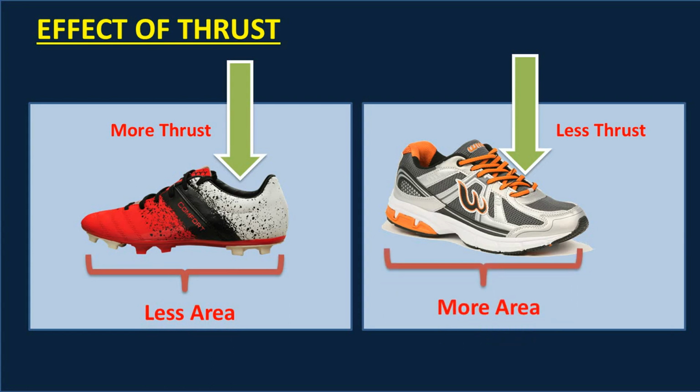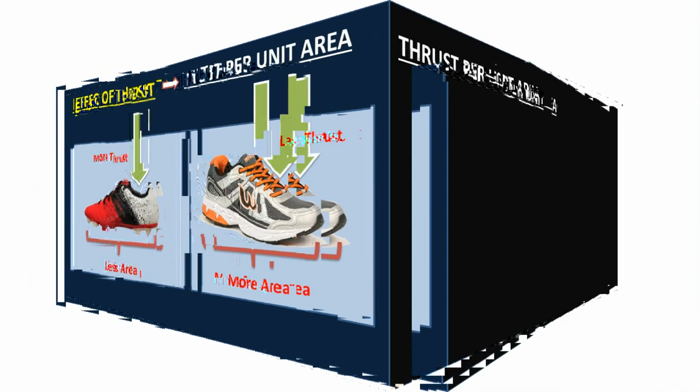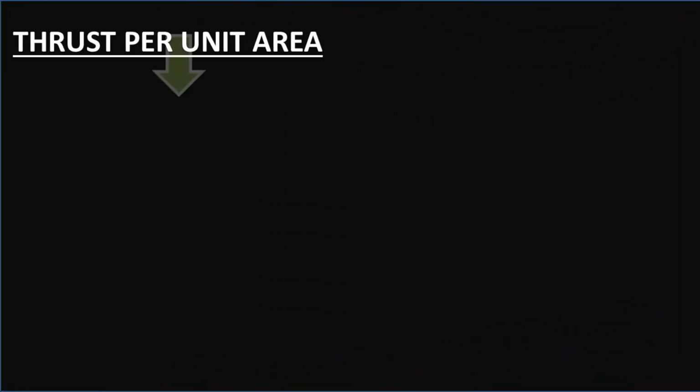So, the more the area, the less the effect of thrust, and the less the area, the more the effect of thrust. This effect of thrust is expressed in terms of thrust per unit area. This quantity is called pressure. Thus, pressure is the thrust per unit area of surface.